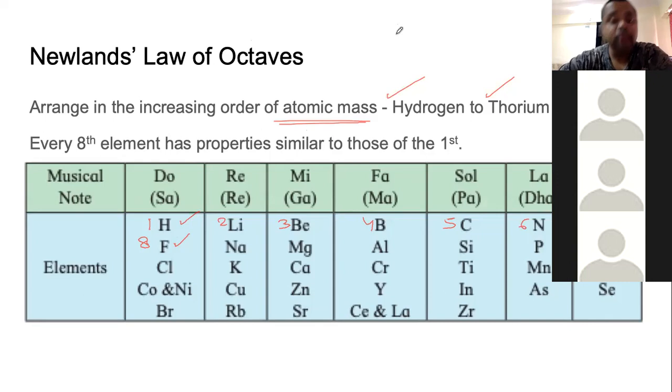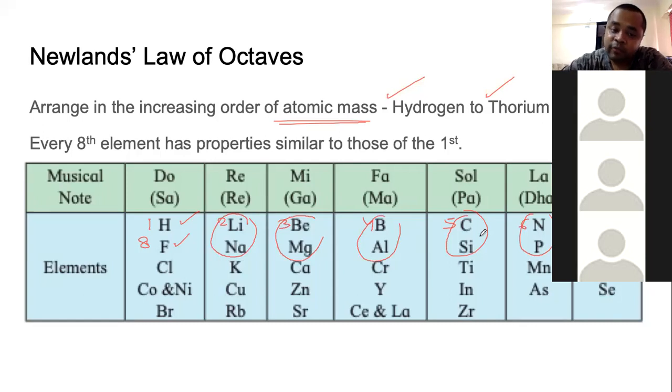What it also means is, when he continued to do this, the properties of lithium and sodium were similar, beryllium and magnesium were similar, boron and aluminium were similar, carbon and silicon were similar, nitrogen and phosphorus were similar, properties of oxygen and sulfur were also similar.